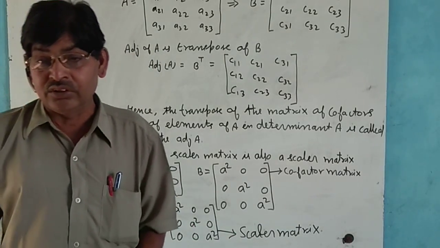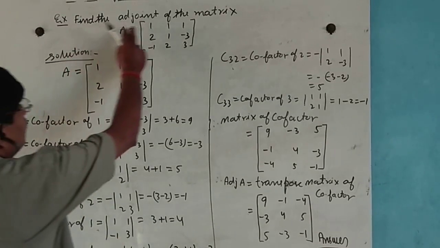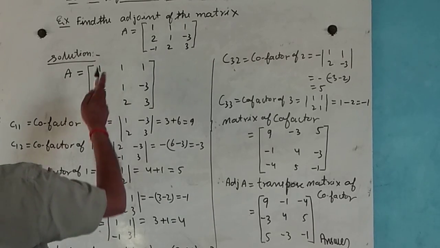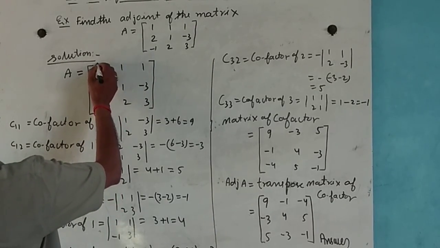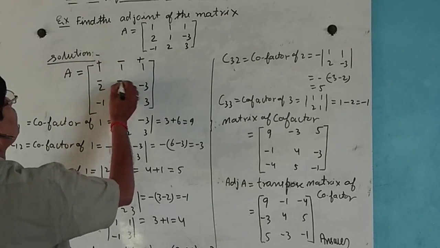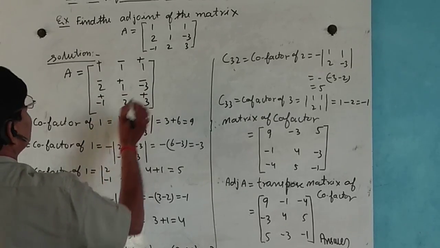Now we take one example here. Find the adjoint of the matrix. This is the matrix A. First of all, we indicate the signs: plus, minus, plus, minus, plus, minus, plus, minus, plus.